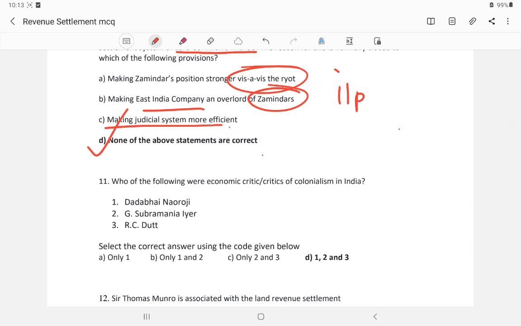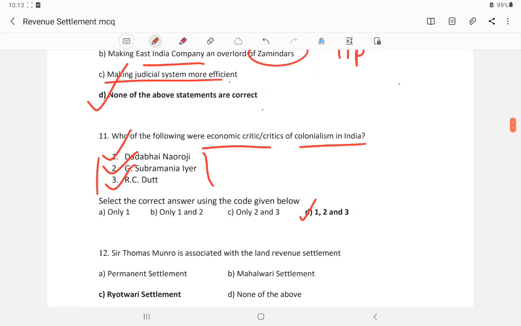Question number 11. Which of the following were economic critics of colonialism in India? Dadabhai Naoroji, author of Poverty and British Rule in India, G. Subramania Iyer and Romesh Chandra Dutt. All three were economists. So there were 1, 2 and 3.